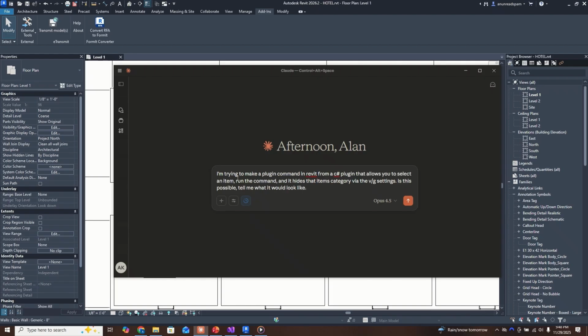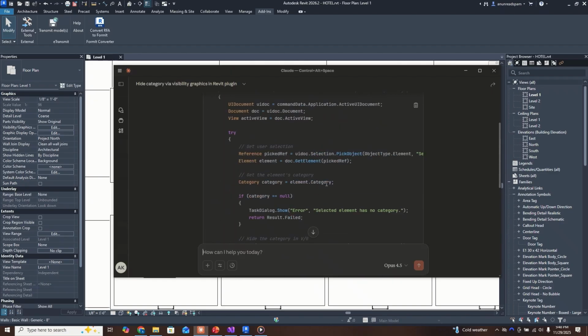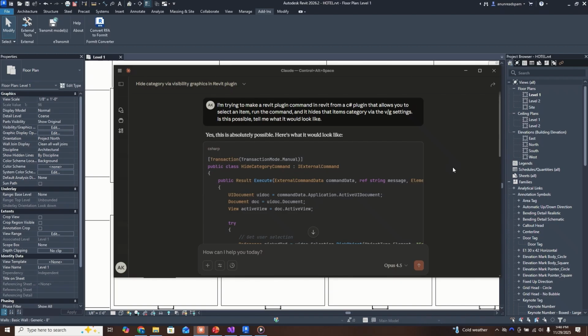Alright, so I'm trying to make a plugin command in Revit from a C# plugin that allows you to select an item, run the command, and it hides that item's category via the visibility graphic settings. Is this possible? Tell me what it would look like. Alright, this seems extremely simple, so what I'll do is just copy this.